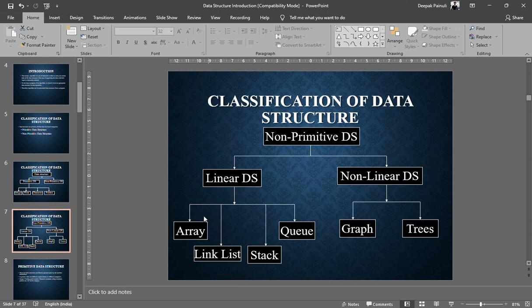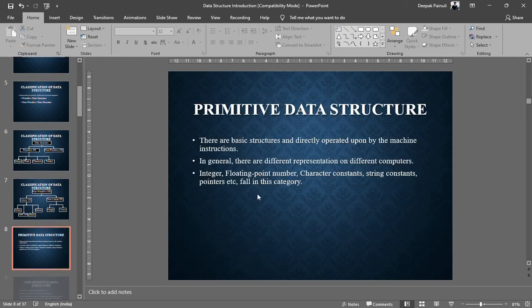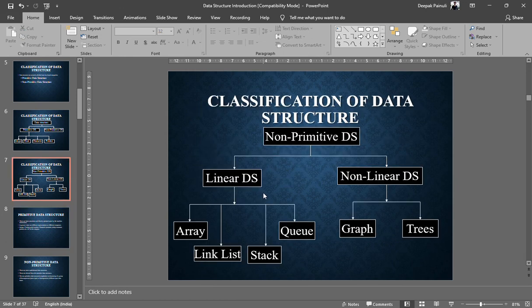So in linear data structures we are going to study array, linked list, stack, and queue. And in the non-linear data structure case, we are going to study graphs and trees. So I think the topic covered today is understood by you very clearly.